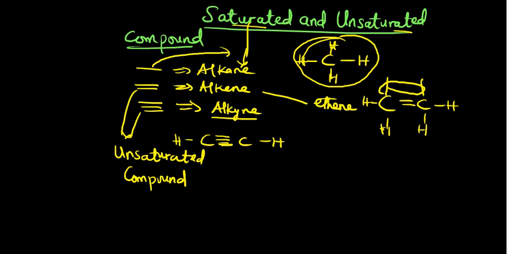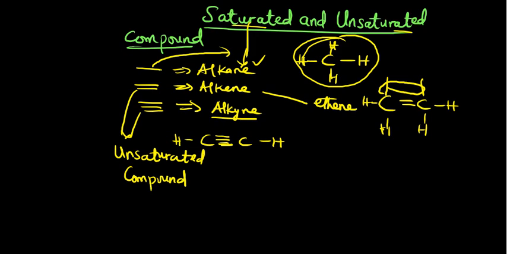Now let me tell you one cheat about this. Because alkanes are saturated, it is not easy for them to carry out reaction. It's very hard, and for them to carry out reaction, you need to use a catalyst.